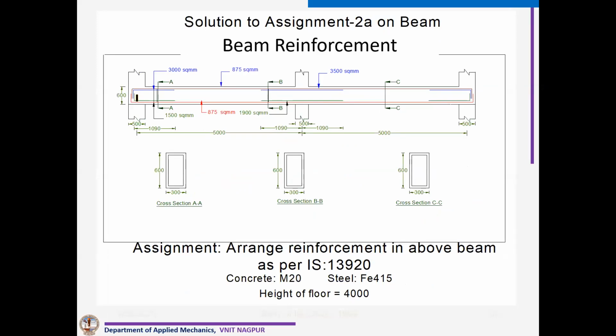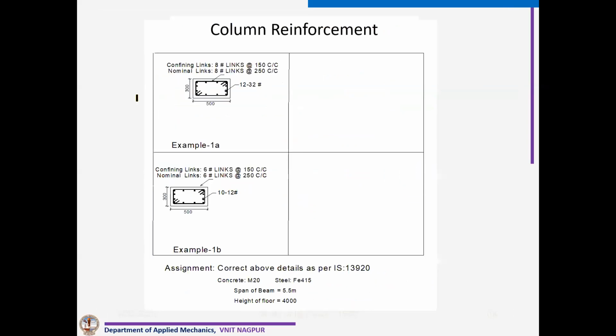This is another example. This is for a column. Now you can see 12 of 32 dia bar and 500 mm no cross links, and this percentage of steel also is much more than 0.84%.